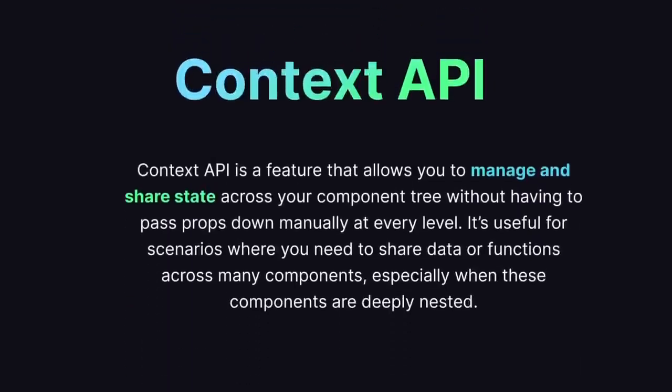Context API is a feature that allows you to manage and share state across your component tree without having to pass props down manually at every level. It is useful for scenarios where you need to share data or functions across many components, especially when these components are deeply nested, something which we just saw a few seconds ago. For that we used props, but in this situation we are not going to be using any props. We are going to be using something called the context API, and now let's get into it.